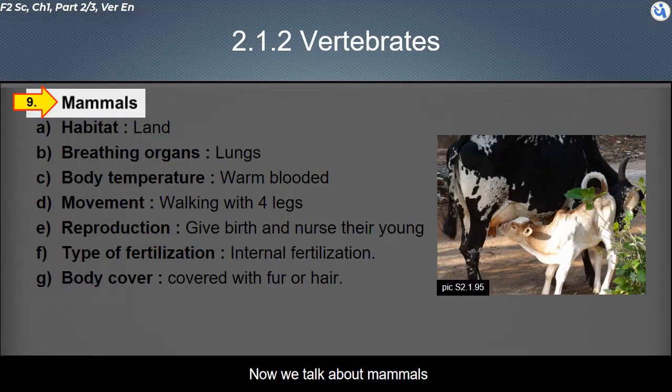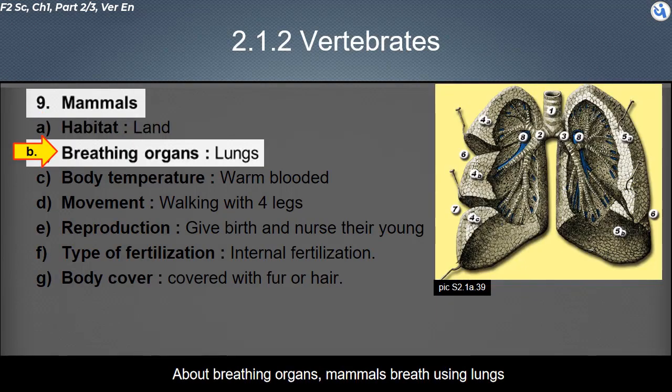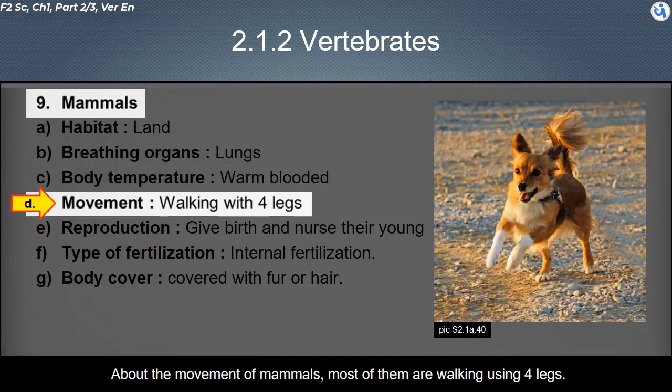Now, we talk about mammals. About their habitat, mammals live on the land. About breathing organs, mammals breathe using lungs. About body temperature, mammals are warm-blooded, where their body temperature is regulated at a fixed temperature and is not influenced by surrounding temperature. About the movement of mammals, most of them walk using 4 legs.